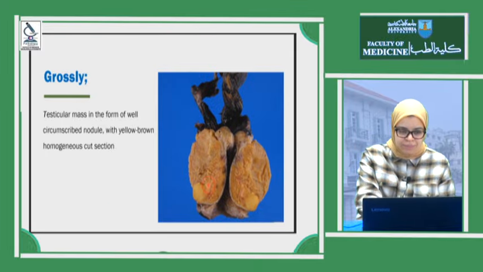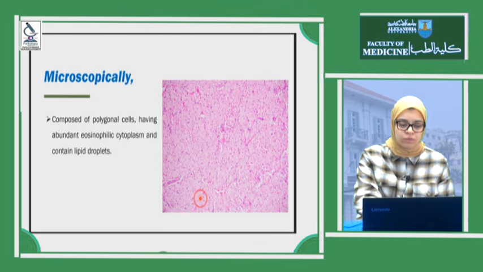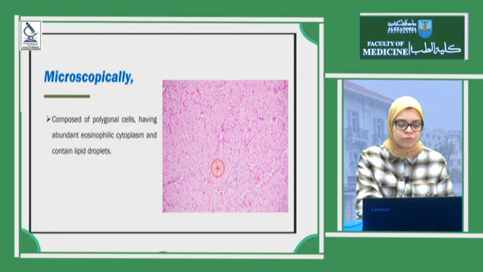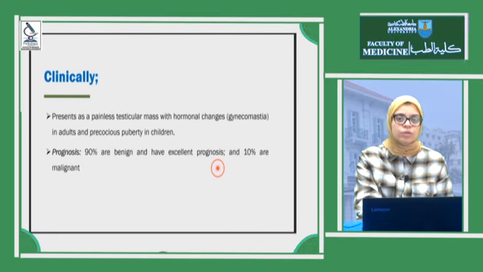The tumor here has, as you see, a well circumscribed nodule with a yellowish brown homogeneous cut section, and under the microscope it's composed of polygonal cells that have abundant eosinophilic cytoplasm and have lipid droplets. Clinically, it presents with a painless testicular neoplasm and the hormonal manifestations of the hormones secreted by this tumor, such as gynecomastia in adults or precocious puberty in children.